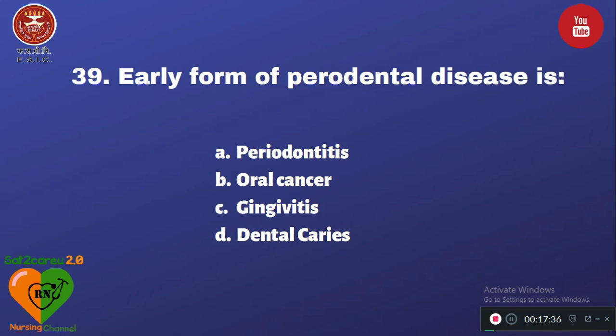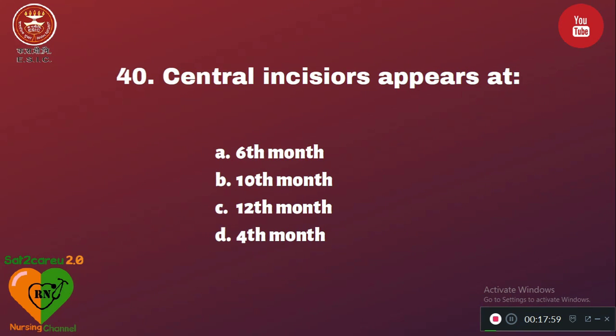Question number 39. Early form of periodontal disease is A, periodontitis; B, oral cancer; C, gingivitis; D, dental caries. So the early form of periodontal disease is option C, gingivitis. Question number 40. Central incisors appear at option A, 6th month; B, 10th month; C, 12th month; D, 4th month. Central incisors usually appear between 6 to 10 months, but basically appear at the 6th month.